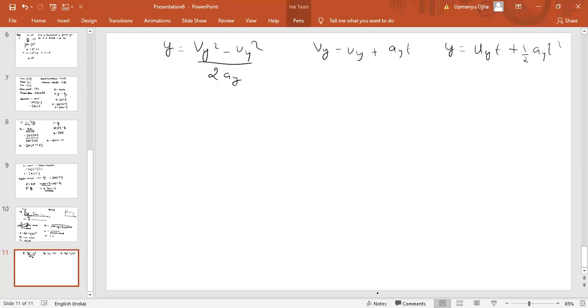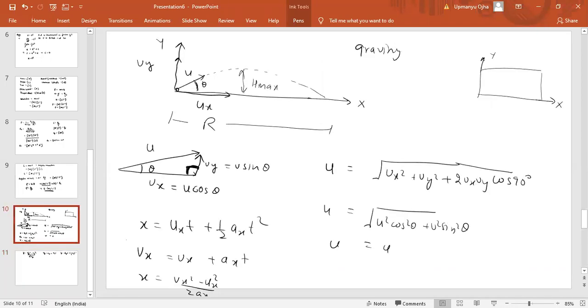So basically, we have divided this motion into two different motions, one along the x-axis, other along the y-axis. Now, if we analyze both the motions separately, we can get the range, we can get the maximum height, and we can get the time of the flight. Okay, that is very easy.